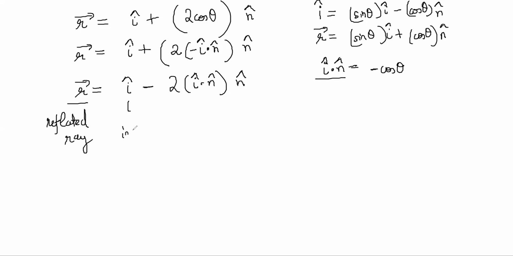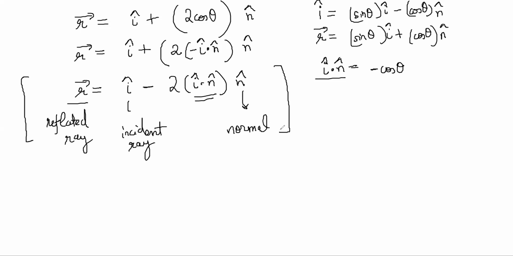So here this is the reflected ray, this is the incident ray, n is the normal, and this is the dot product of incident ray and normal, right? This is your vector law, the vector form of the reflection laws. This will mean equal angle of incidence and reflection. The reason we have done this is because there can be questions like this.